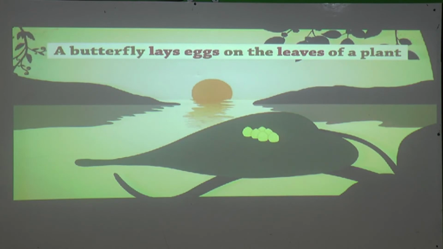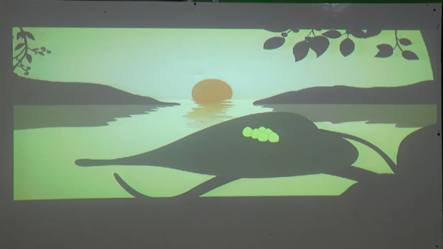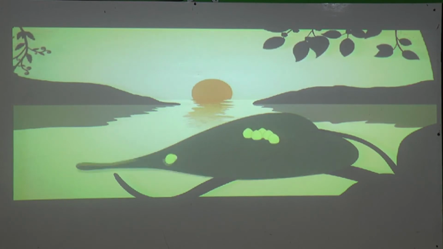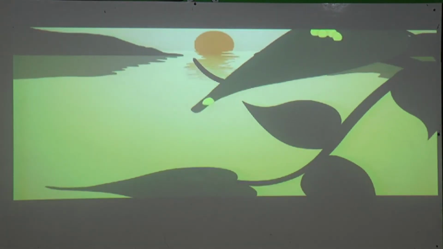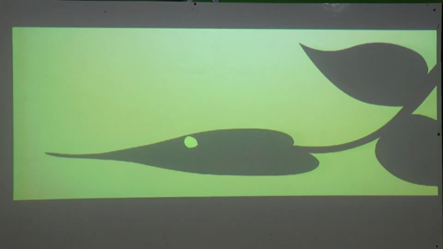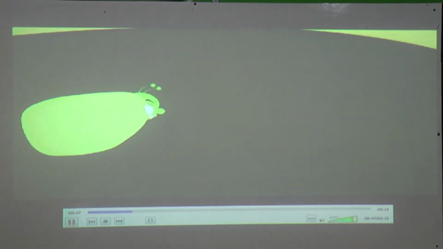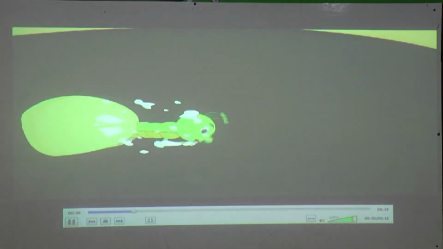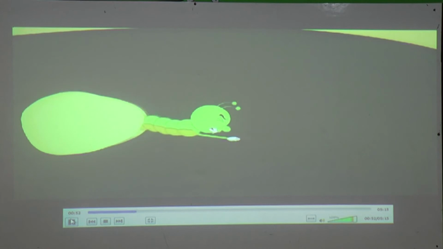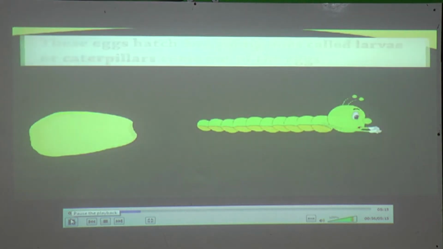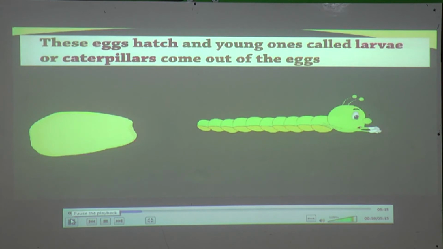On the leaves of a plant. These eggs hatch and young ones called larvae or caterpillars come out of the eggs.